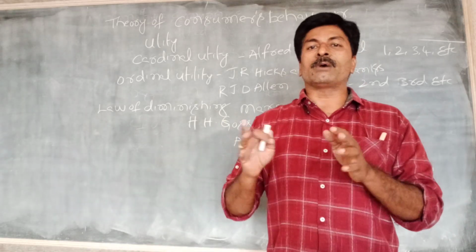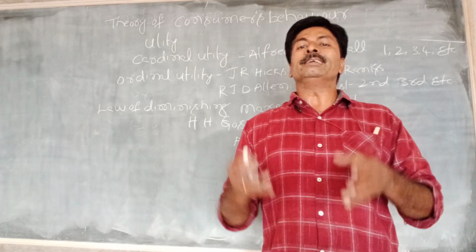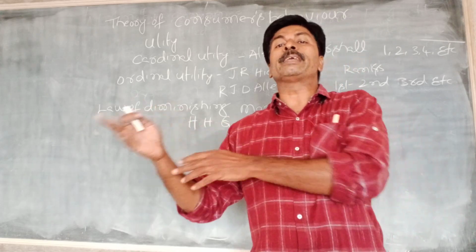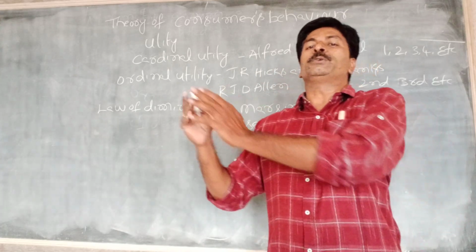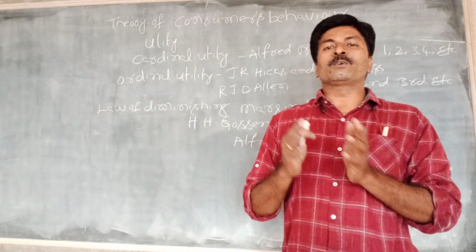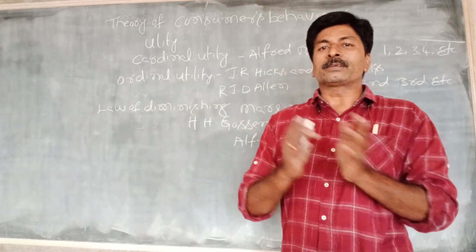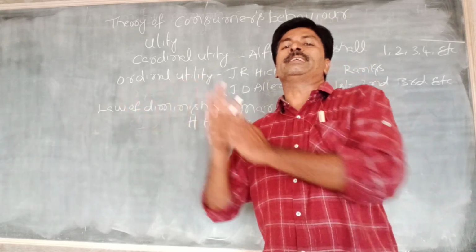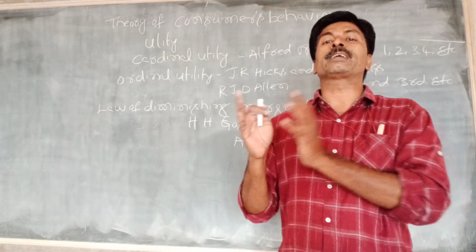That means Alfred Marshall explained that when we consume a commodity, its utility can be measured numerically. For example, one apple gives 10 rupees utility, one mango gives 5 rupees utility, one glass of milk gives 25 rupees utility. So every commodity's utility can be measured numerically.